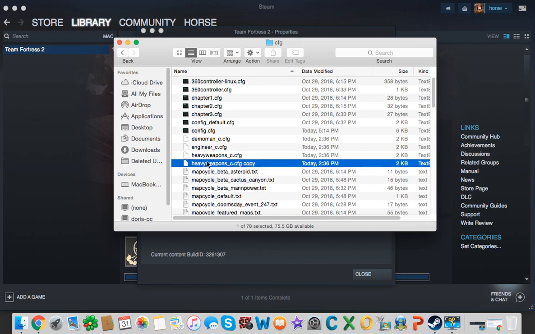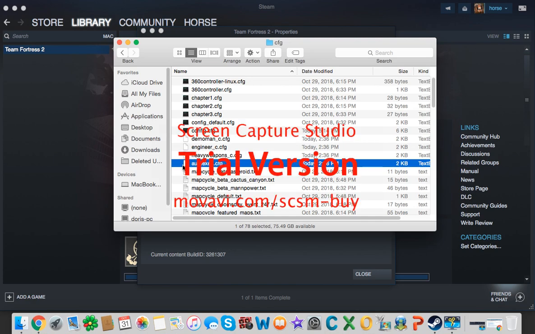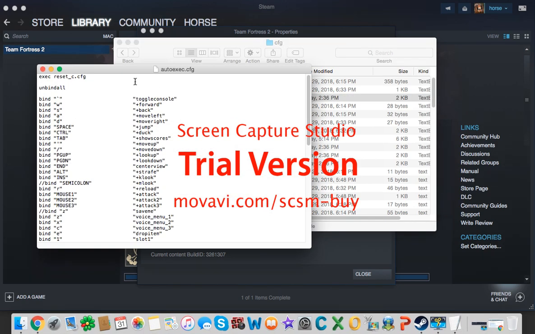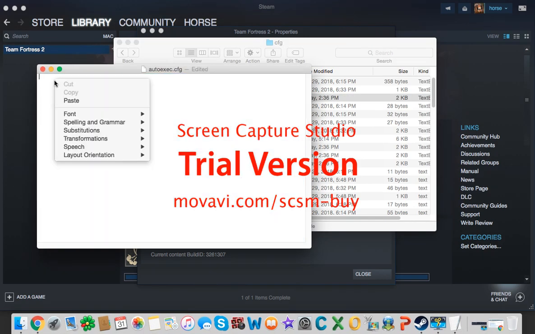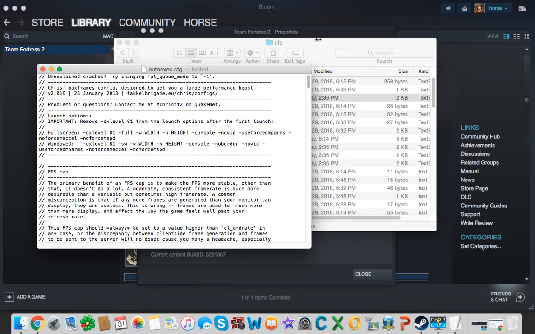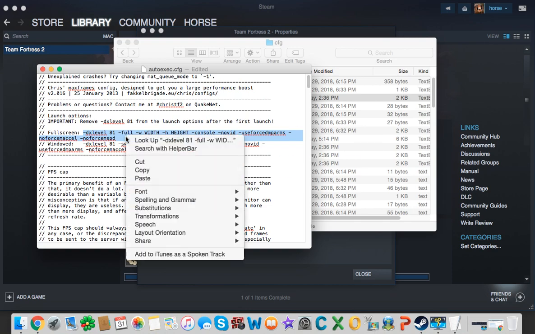Just duplicate it, then rename that to autoexec.cfg, then just copy that, then remove everything, then paste what you put in first config, then scroll up, then go to this, the launch options part. Just go to the full screen, then copy everything,